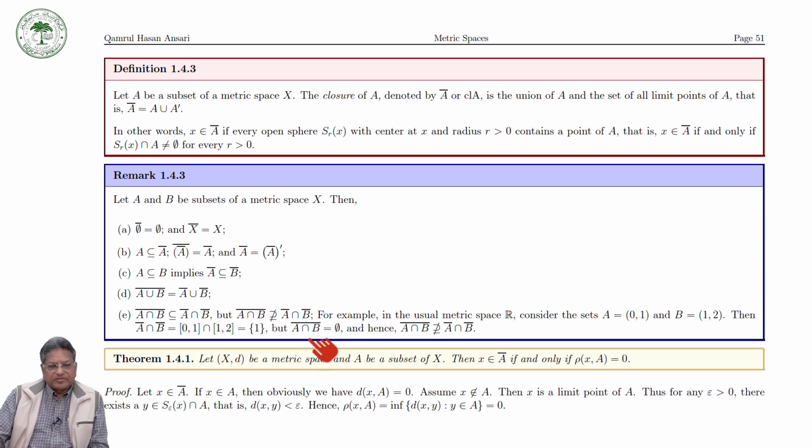Now, we have interior, and here we have the closure. The closure: let A be a subset of a metric space X.